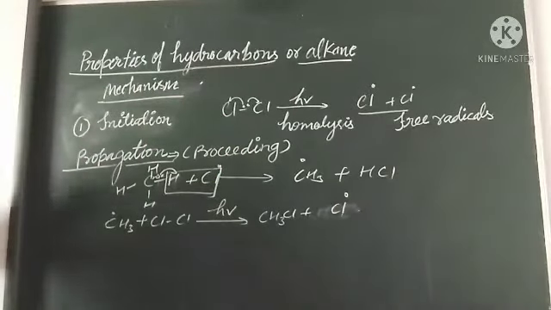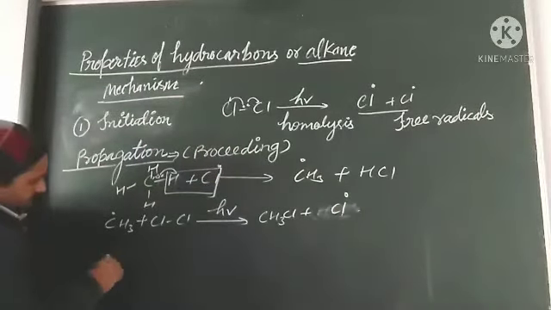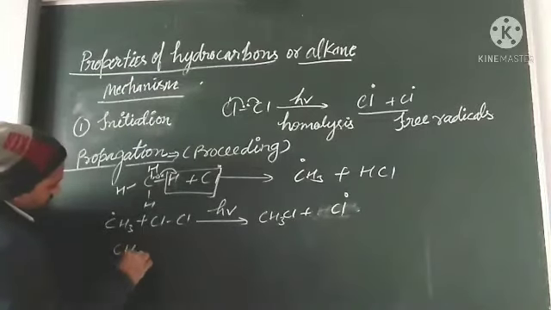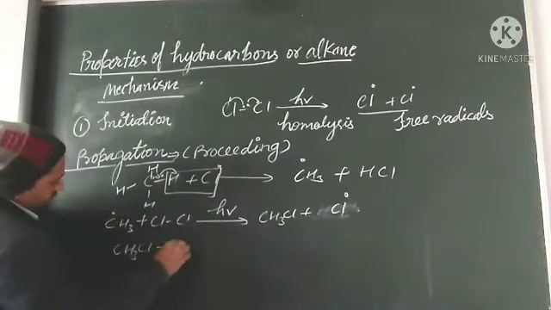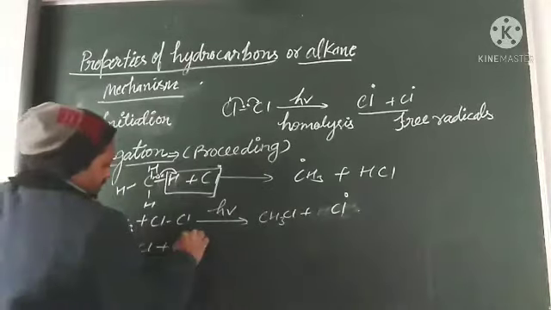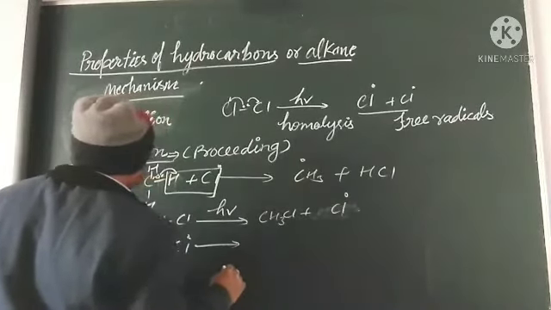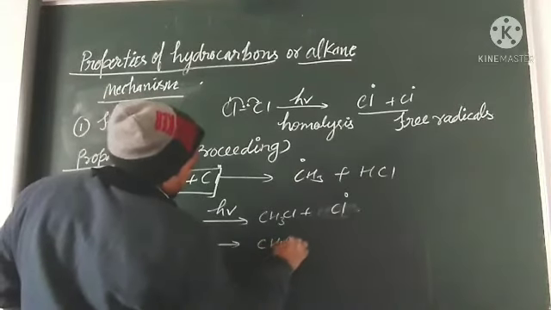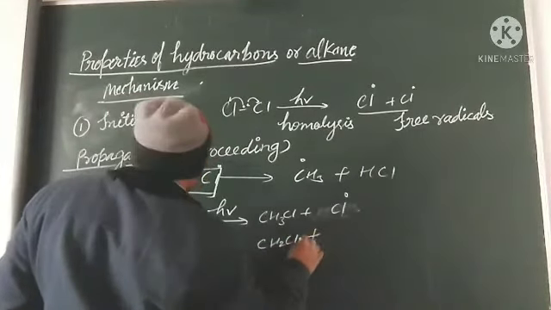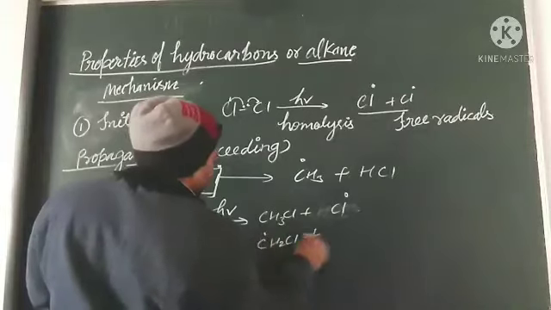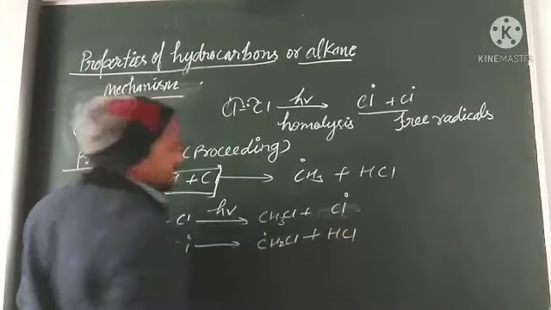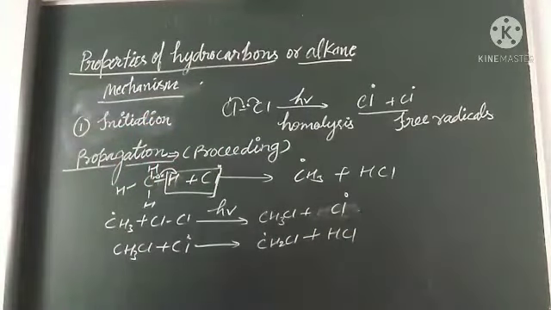That free radical again attacks this molecule CH3Cl, and it forms CH2Cl plus HCl like this.